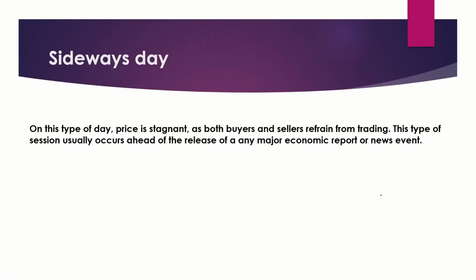Last type of day is sideways day. On this type of day, price is stagnant as both buyers and sellers refrain from trading. This type of session usually occurs ahead of the release of any major economic report or news event. On sideways day, initial balance will be of average or narrow type. And the market trades very quietly within the range. On this day, it seems like big traders are on vacation.